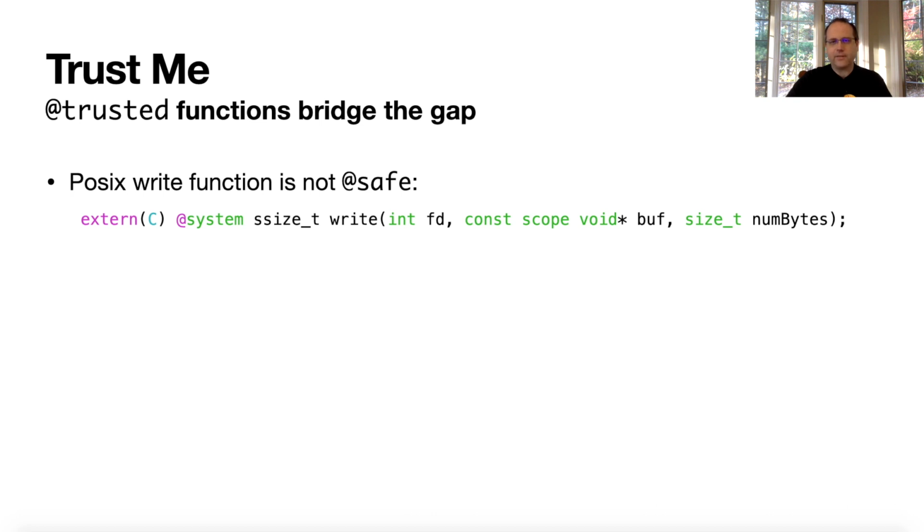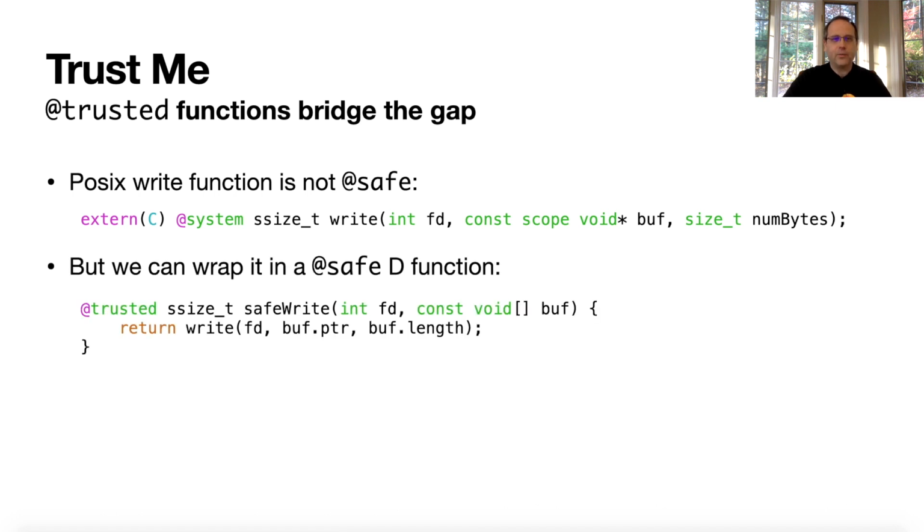And the reason it's not safe is because you can see here we're giving it a pointer, and we're giving it a number of bytes that I want you to write from that pointer on. Now, the file descriptor is safe. That's fine. If you're passing an invalid file descriptor, you'll get an error. So that's not a problem. But passing in a buffer with some number of bytes inside a safe function, we allow you to pass in whatever number you want. So this obviously can't be called from a safe function and be considered safe, because you could access any number of bytes from any position that you have a pointer to.